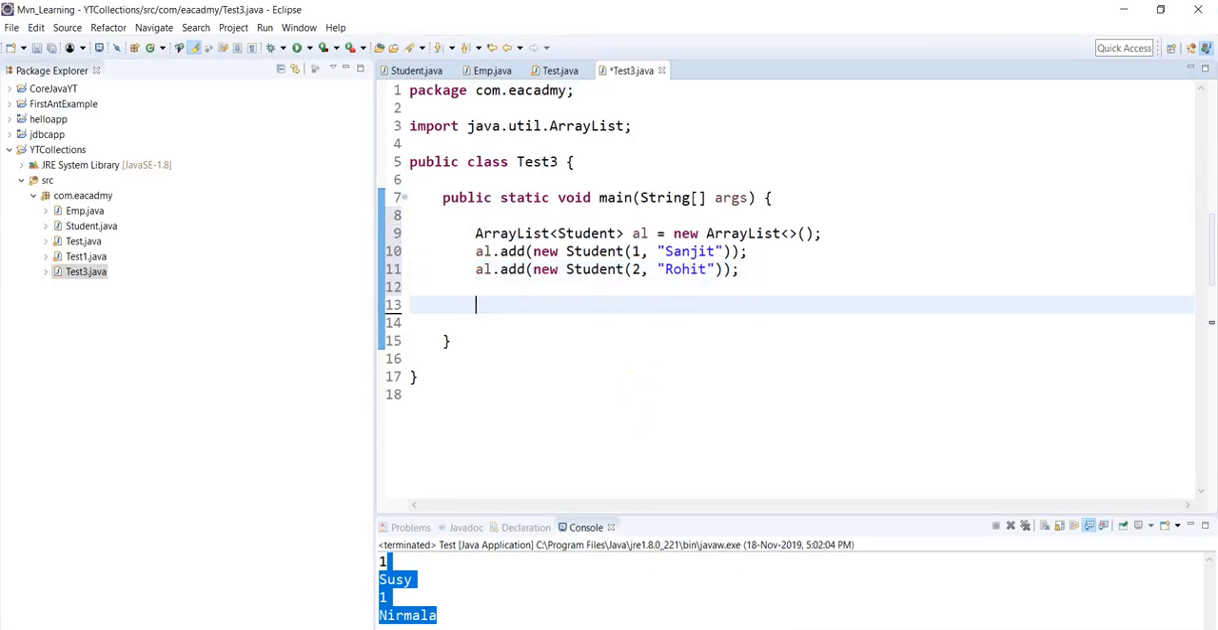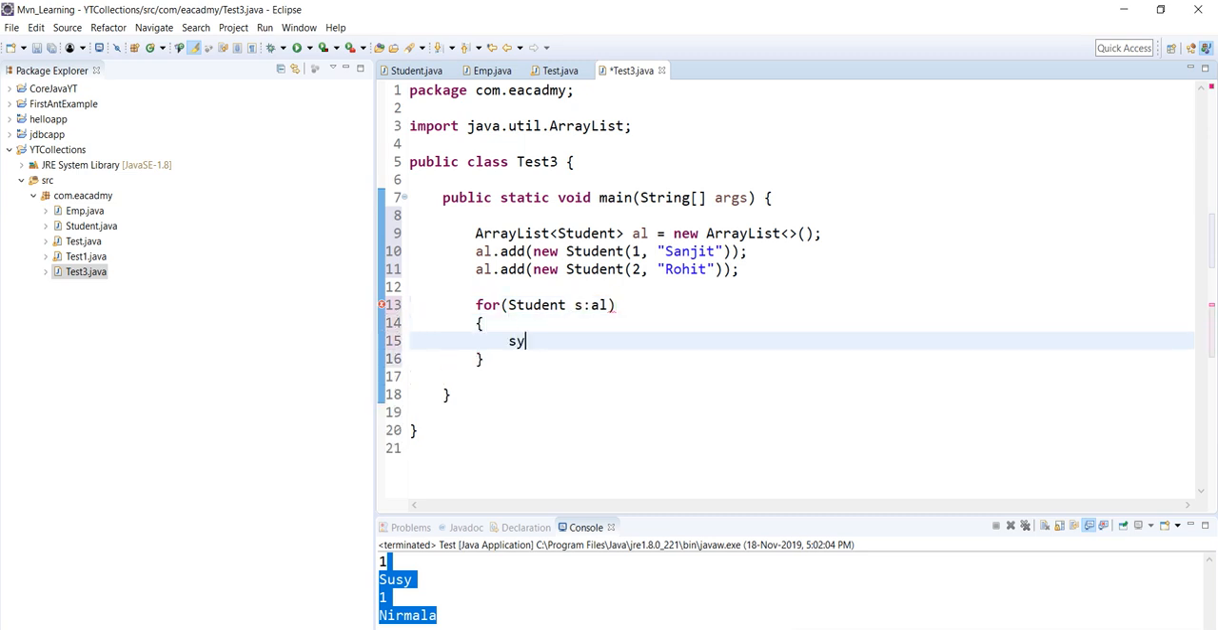So how will I print that? I will run a for each loop, for each element in the ArrayList al. Which kind of element is present in the ArrayList? This ArrayList has Student kind of element, right? Here we write the data type, so the Student class is the data type of that object. So for a Student element s, I'm going to print with sysout, s.sid.